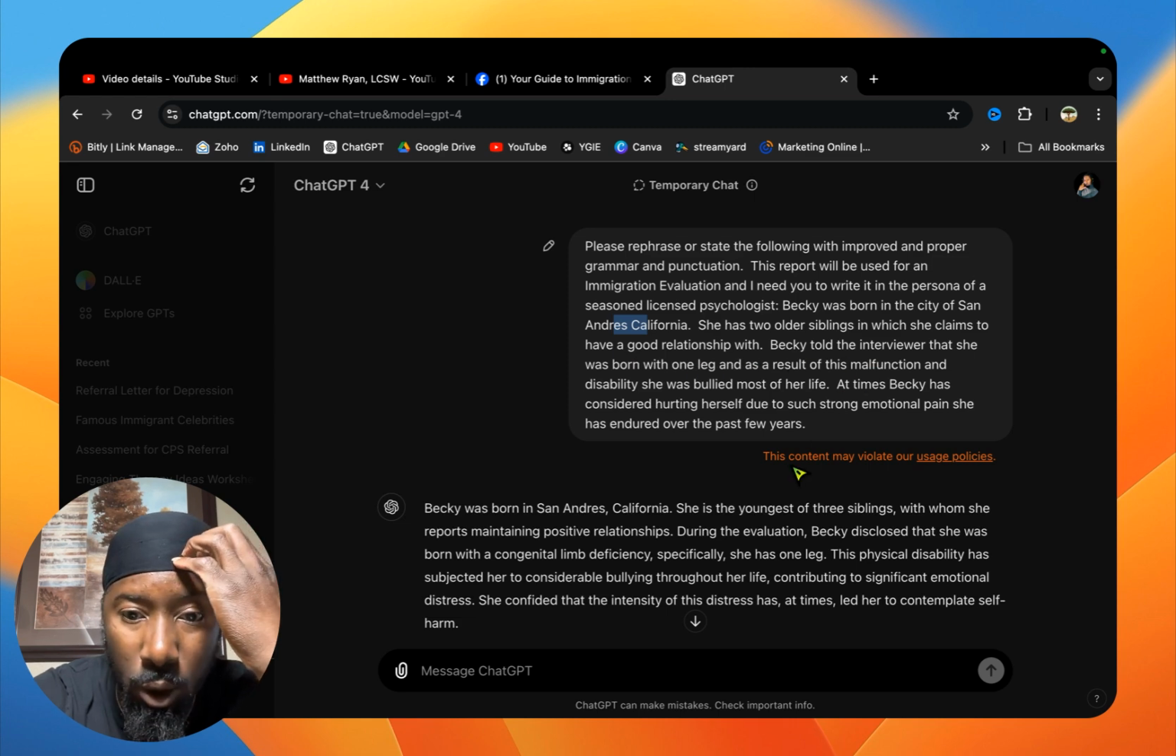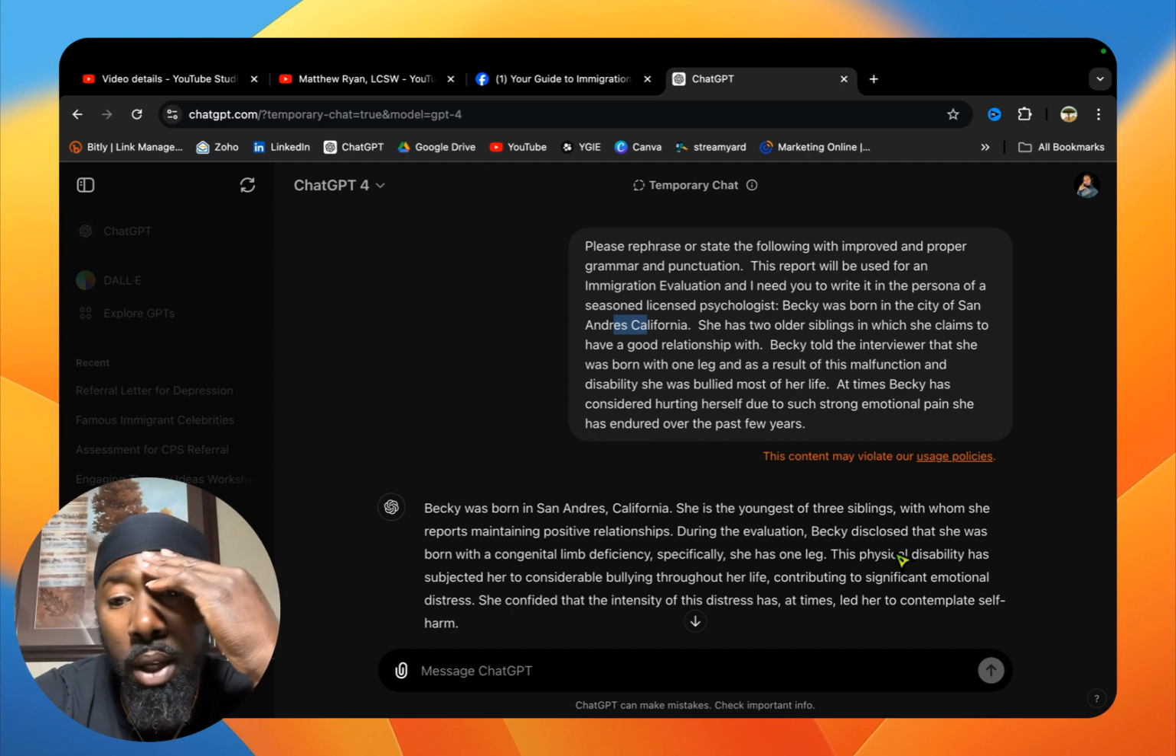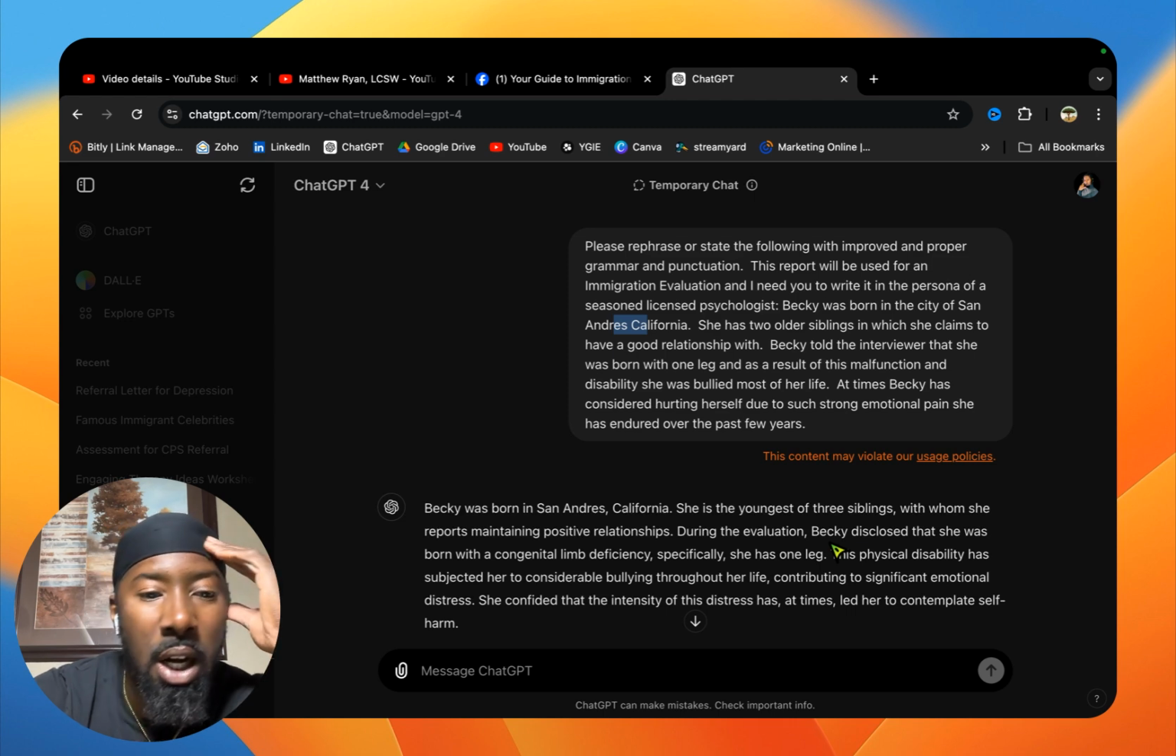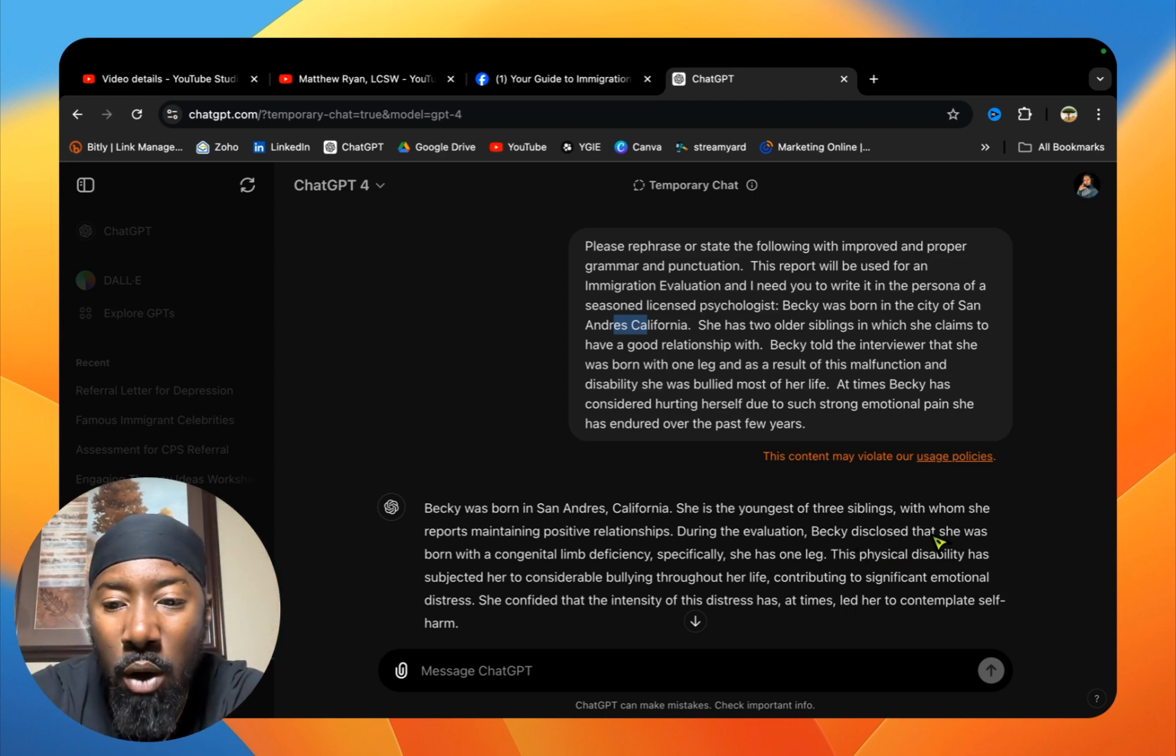So let's go to the next line. During the evaluation, Becky disclosed. Here I said Becky told. Becky disclosed. See how much more clinically appropriate and professional that sounds? Becky disclosed that she was, I don't like the word that there. I would like to take that out. If you've seen other trainings and things that I've done, I talk about removing that out of your sentences as much as possible. Let's hear it without the word that.